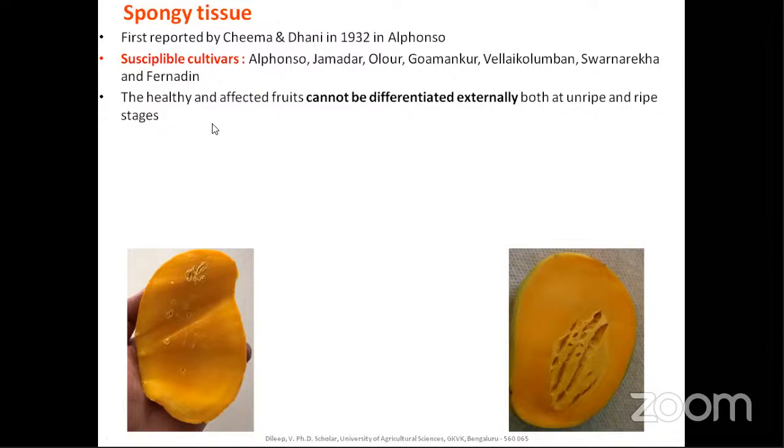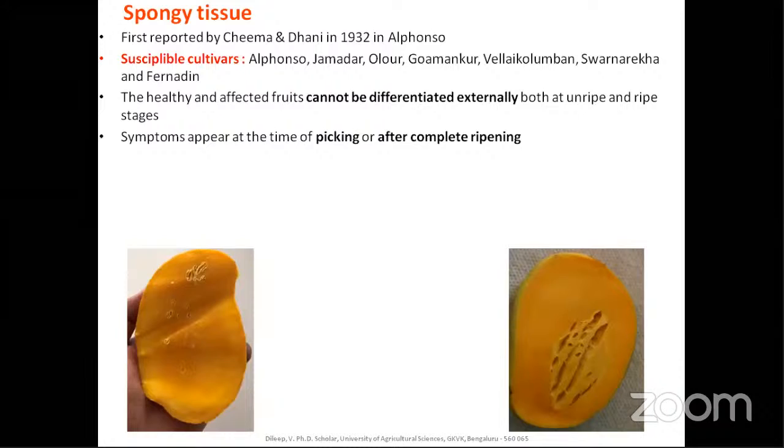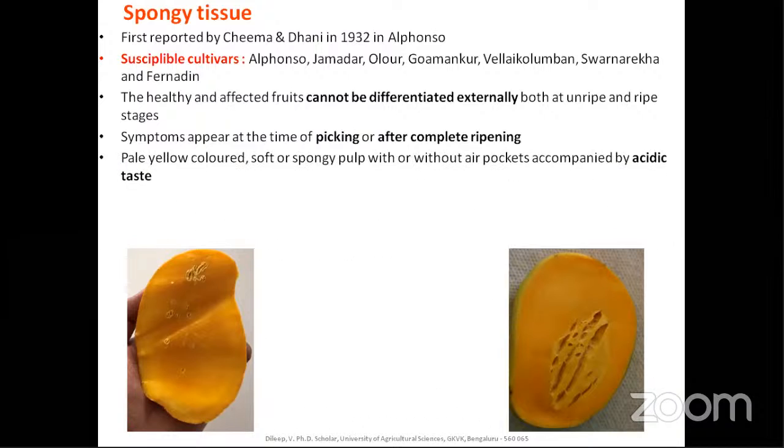The healthy and affected fruits cannot be differentiated externally. That means morphologically, when you look from the outside, both fruits will be similar. There will not be much difference; only when cut open will the symptoms be visible. This will be visible only at the time of picking or after complete ripening of the fruit. At this stage, nothing can be done, right? You might encounter these things when you eat ripened fruit from the market.